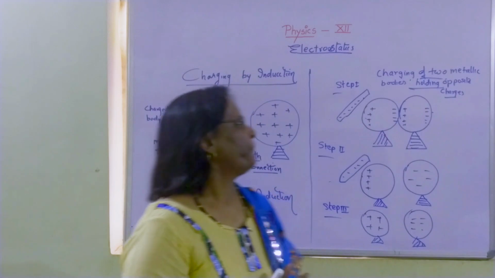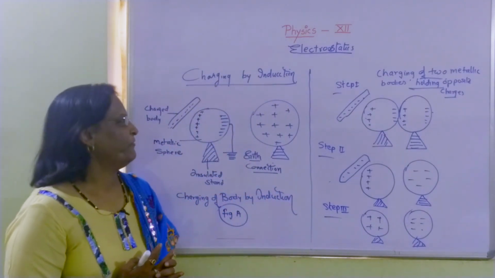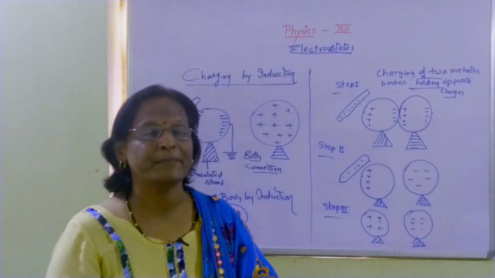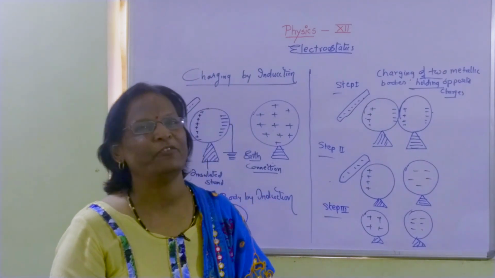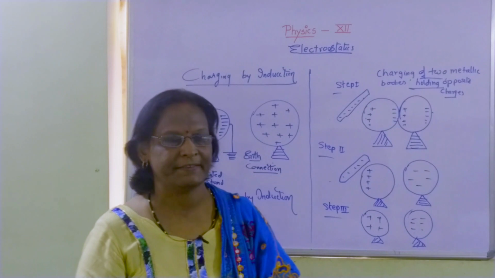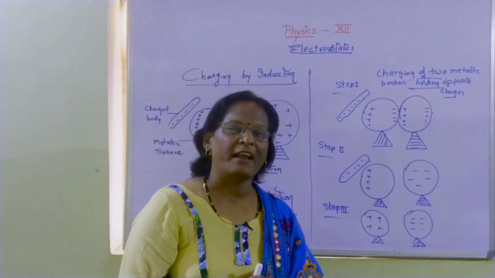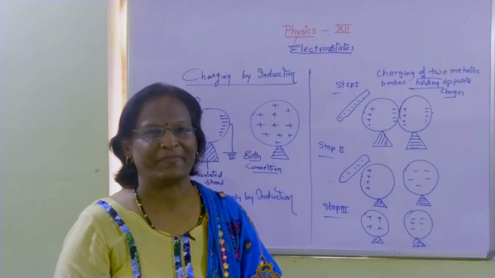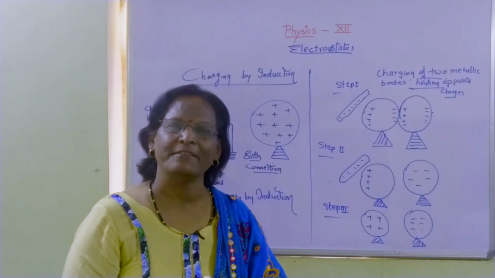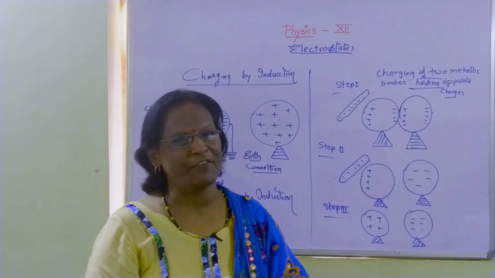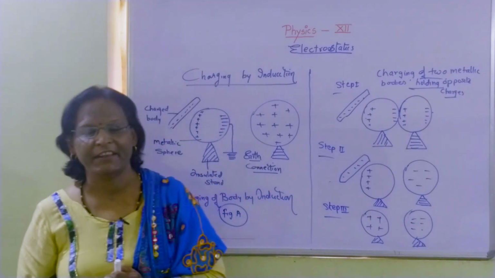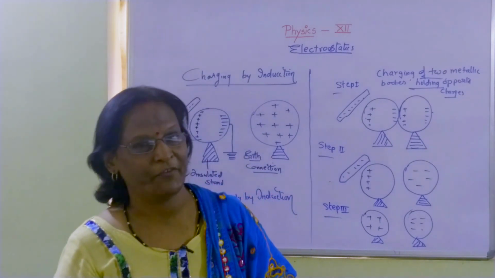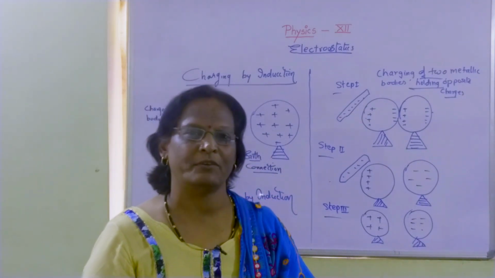You might have experienced one experiment which has been conducted when you are in junior classes. After rubbing a comb on your dry hair, the comb gets positive or negative charge, and when it is brought near pieces of paper, the pieces of paper get attracted to that comb.